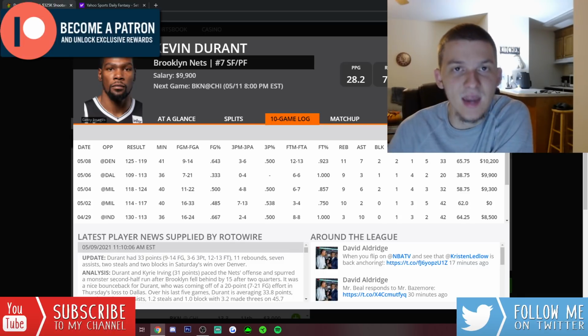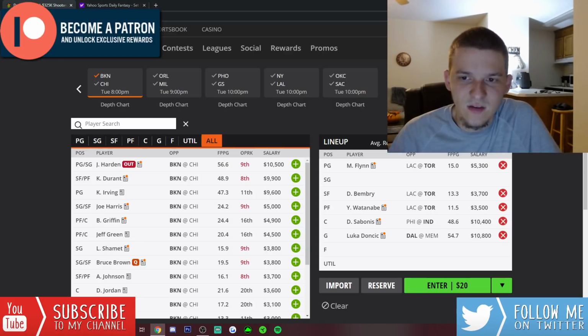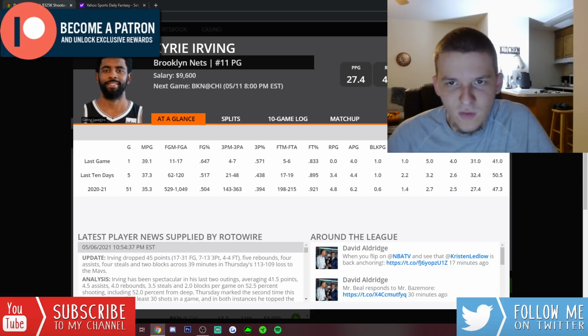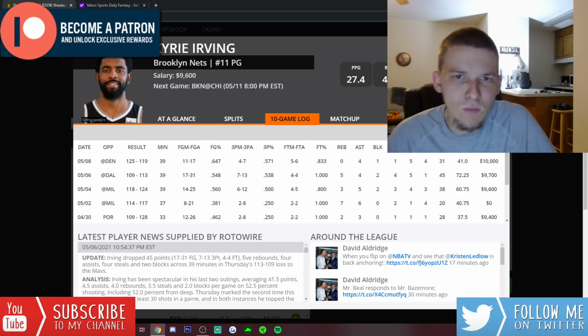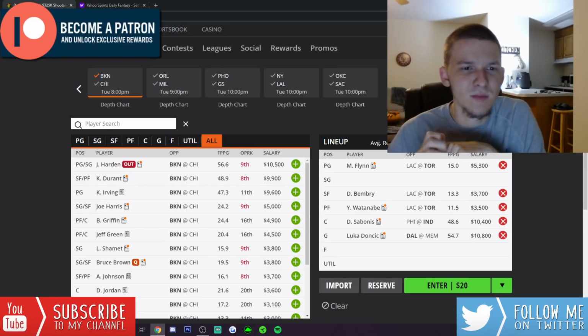Without Harden, we know KD and Kyrie are going to dominate the usage on this team. So I definitely like KD as a pay-up option. Right now, I would put Sabonis ahead of him, but I think KD is firmly in play. Kyrie Irving as well if you want to go to him. I like KD more than Kyrie, but I think Kyrie is definitely viable. We know Kyrie has a ton of upside as well. It seems like Durant's just been more consistent. His upside's been a little bit higher.